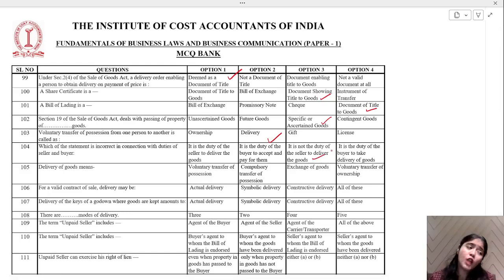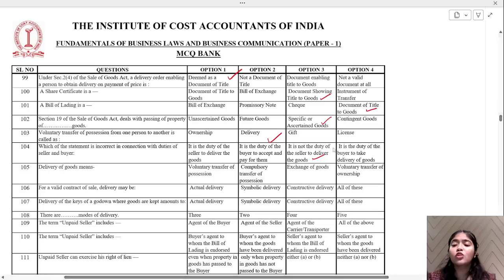Not compulsorily, but basically we see that the seller only will deliver the goods to you, no? You are ordering something from Amazon, Amazon only has to deliver to you, you won't go and get it, no?